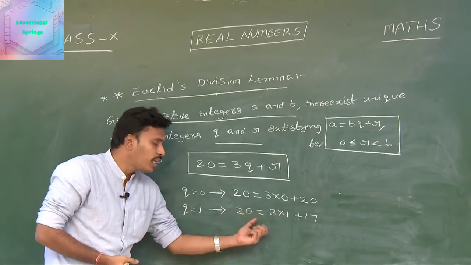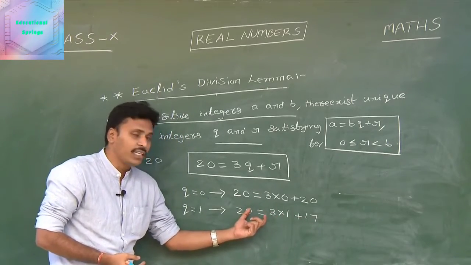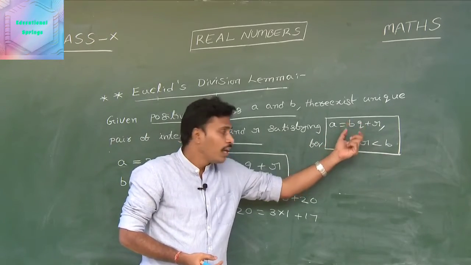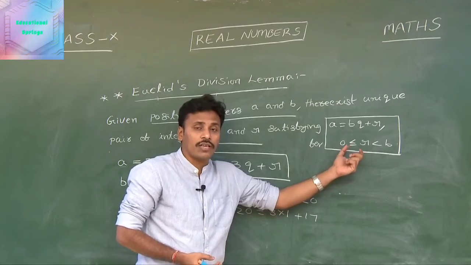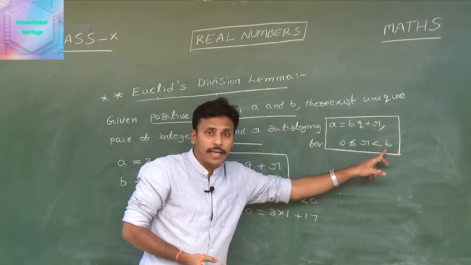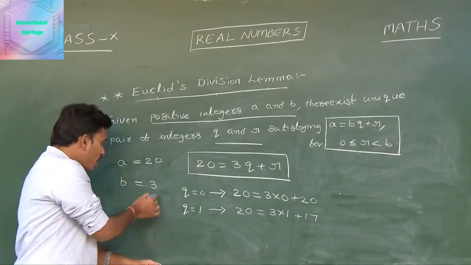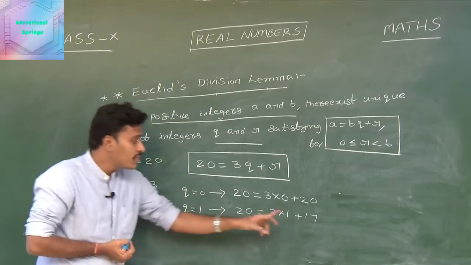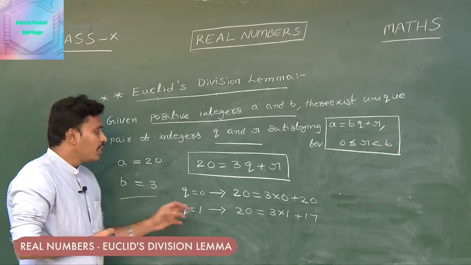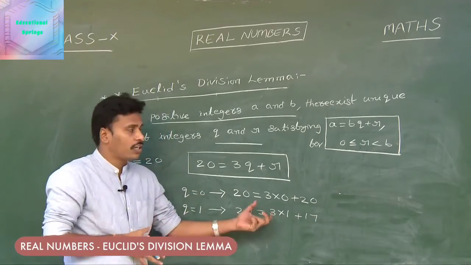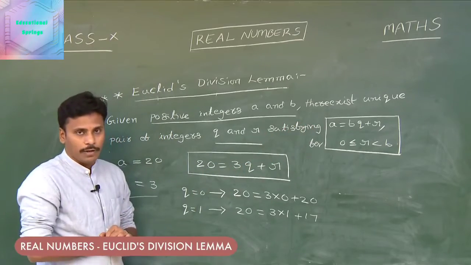And now 20 equals 3 into 1 plus 17 is again of the form a equals bq plus r. But if you check the restrictions on this r, r should be less than b. Here our r is 17 and b is already given as 3. Since 17 is not less than 3, this is also not the correct representation according to Euclid's division lemma.